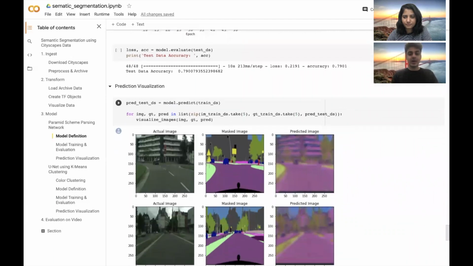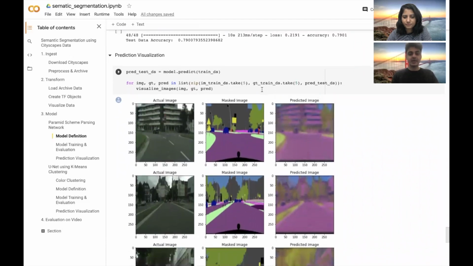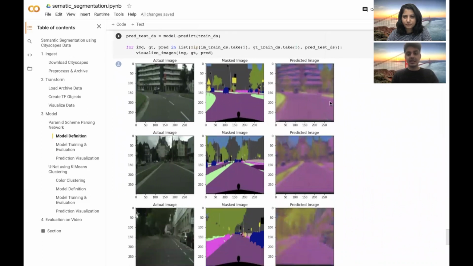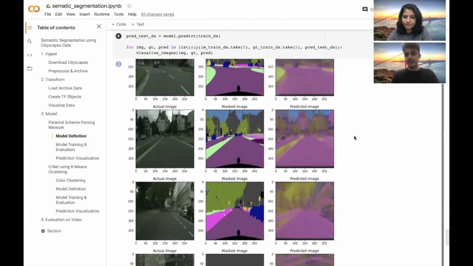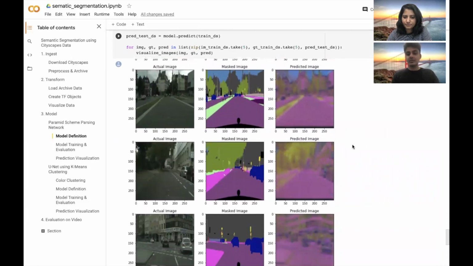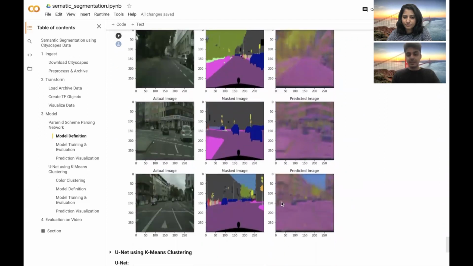Lastly, to visualize what our predictions look like, we have visualized all the actual, the masked, and our predicted images next to each other to understand which areas get easily picked up. So in this PSPNet model, we can see that the sidewalks and the roads are easily identified, but certain segments or semantics like cars, which is shown in dark blue, do not get easily picked. And we can say that our model is trained well for the major segments such as the trees, sidewalks, but not so much for the segments like people or vehicles.